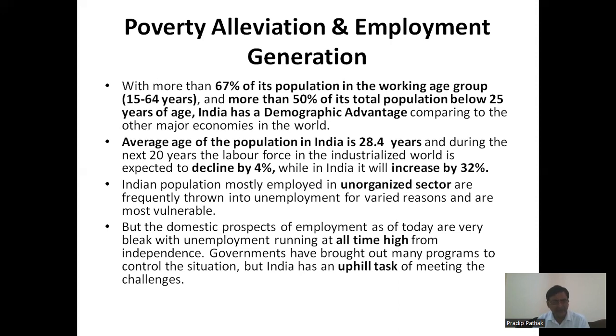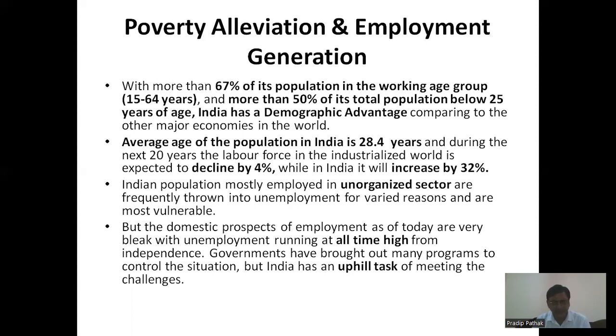During the next 20 years, the labor force in the industrial world is expected to decline by 4%, but on the contrary, in India, it will increase by 32%. That means we will have adequate manpower to cater to the emerging requirements of industrial growth and the subsequent requirements of employment. But the irony is that the Indian population is mostly employed in the unorganized sector, which is quite volatile, and these people are thrown into unemployment for no varied reasons, and they are most vulnerable.